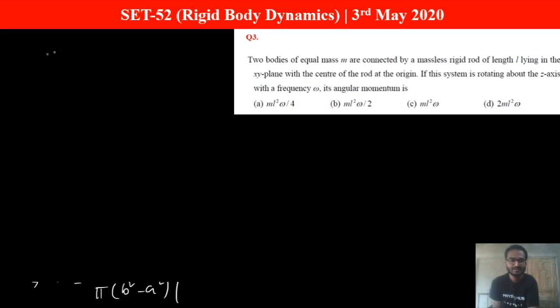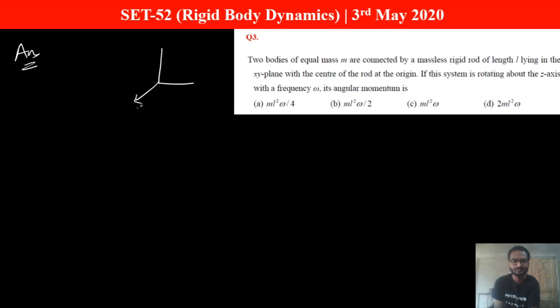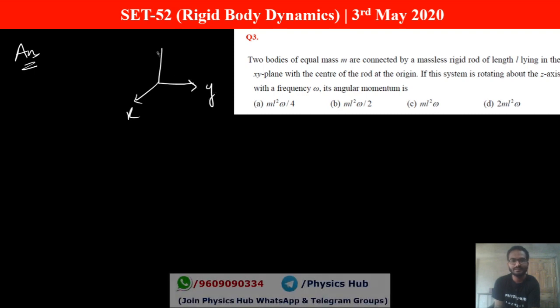So first let's discuss the situation. The system is rotating about the z-axis, and this is your xy plane and this is your z axis. Two equal masses of m are connected by a massless rigid rod of length L lying in the xy plane.